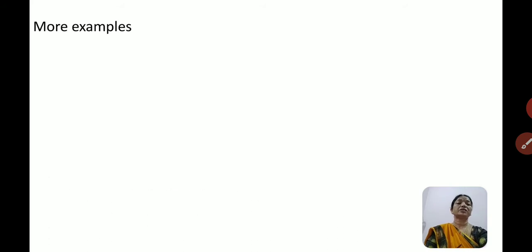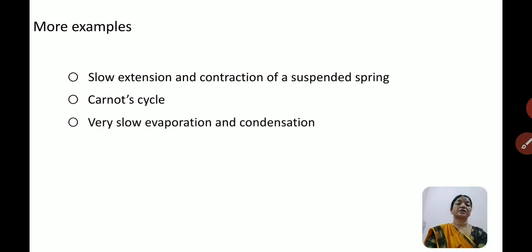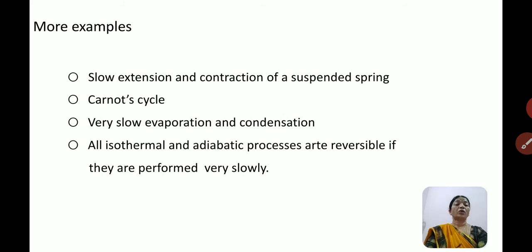Next, what are the examples of a reversible process? Slow extension and contraction of a suspended spring is an example for a reversible process. When the spring is extended and left, it will come back to its original shape after some time. Carnot cycle is also a very good example for a reversible process. Very slow evaporation and condensation are also examples of reversible process. All the isothermal and adiabatic processes are reversible if they are performed very slowly.